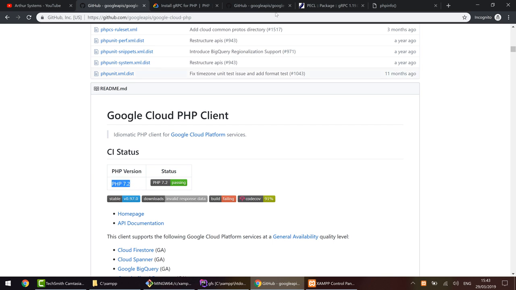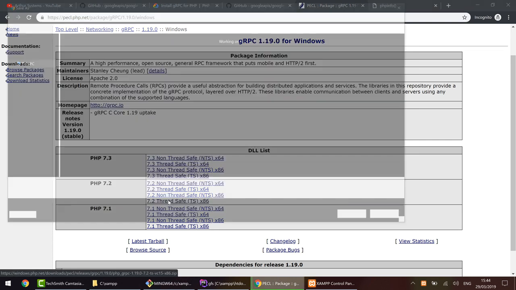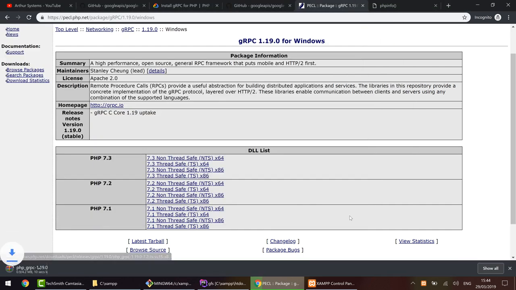Now I know the version that I have of the PHP engine. I also know that I need x86 and not x64, and my thread safety is enabled. So this is exactly the file that I need to download. When I click it, the download will begin, and I will save this file on my desktop.